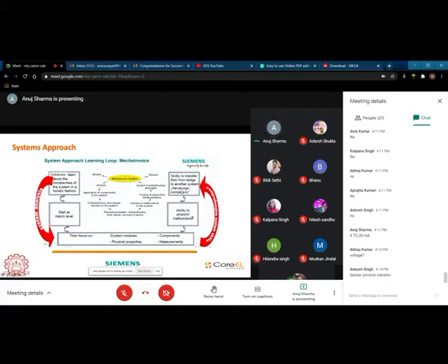And once you troubleshoot a problem or a breakdown in a single system, you will definitely attain the ability to transfer the knowledge to other systems. Okay, so once you know how to approach a system and how to get knowledge about a single system, you will definitely get the ability to attain knowledge about any process.